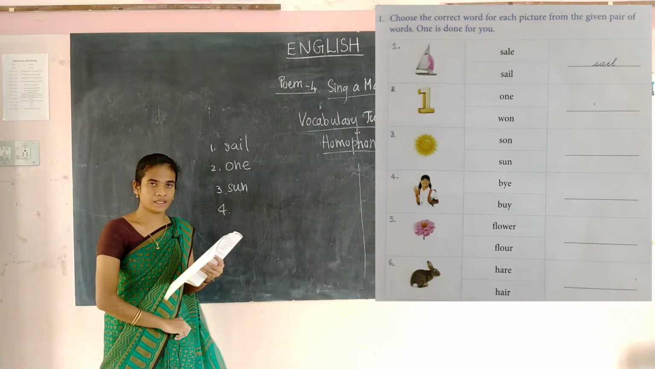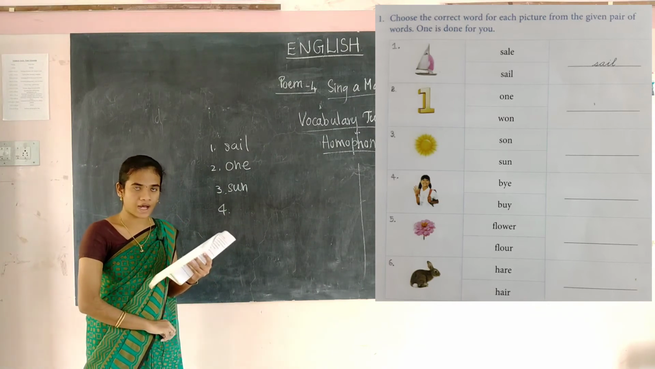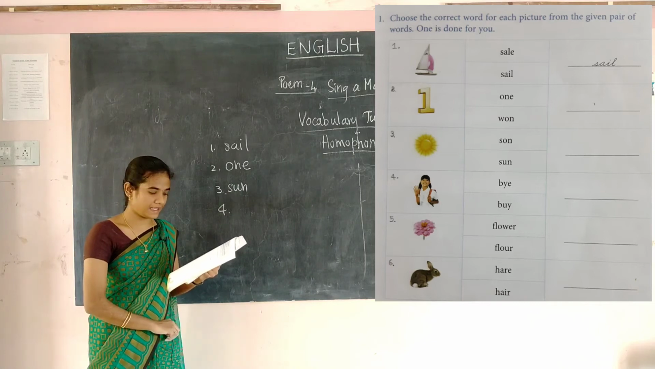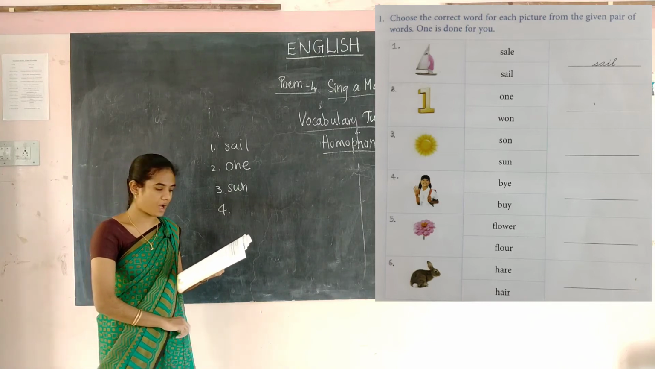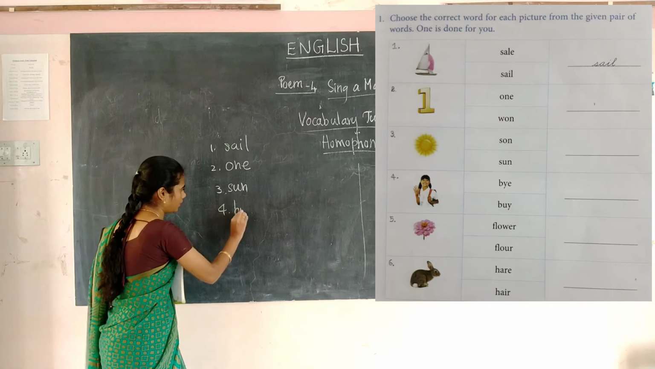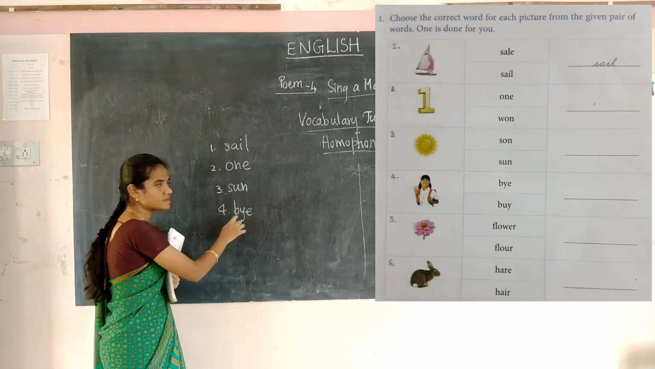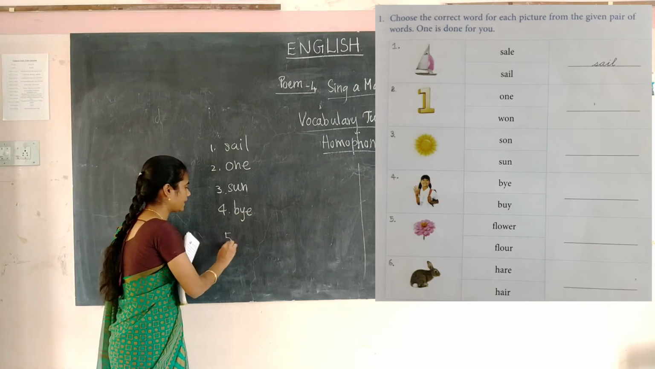Then see the fourth picture. What is the girl doing? He's wearing a bye. Okay. What's the correct spelling? B-Y-E. Bye. The correct spelling is B-Y-E. Okay.